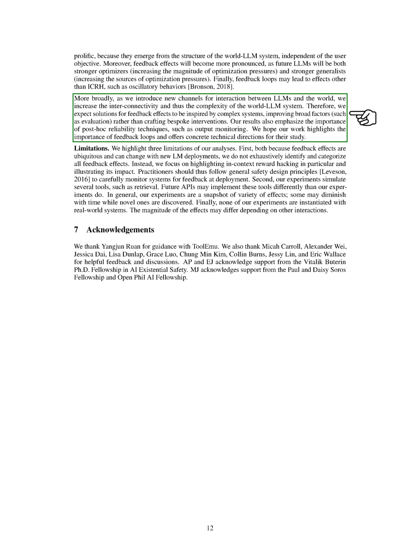We believe that addressing feedback effects requires a broad approach, inspired by complex systems theory, rather than narrow, specific interventions. Our findings also highlight the importance of monitoring outputs after deployment. Through this work, we hope to emphasize the significance of feedback loops and provide clear directions for further research in this area.